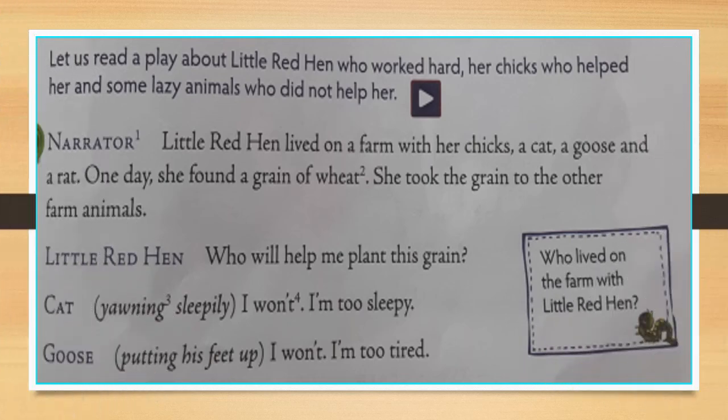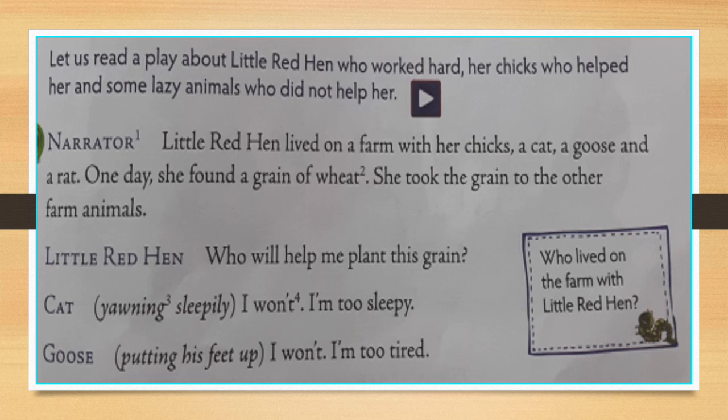So children, let us read a play about Little Red Hen who worked hard, her chicks who helped her, and some lazy animal who did not help her. So in the story, narrator.